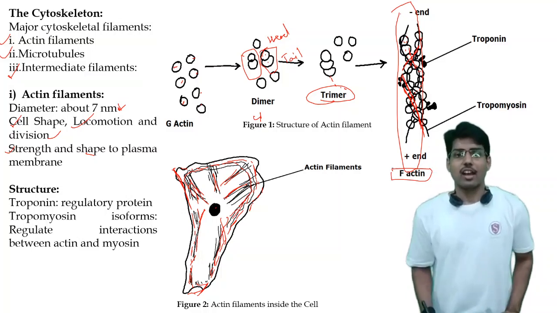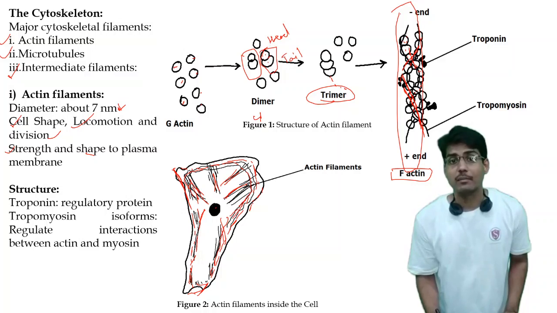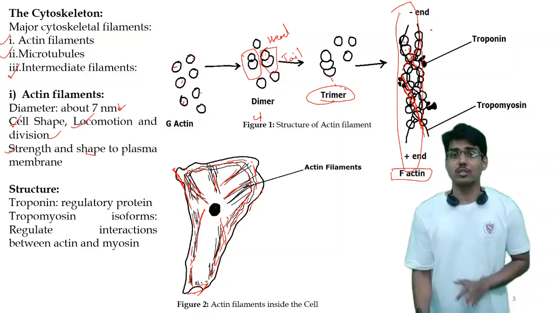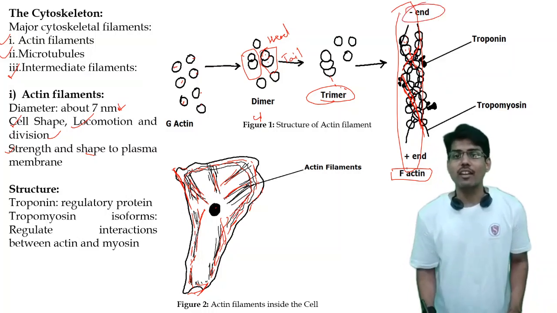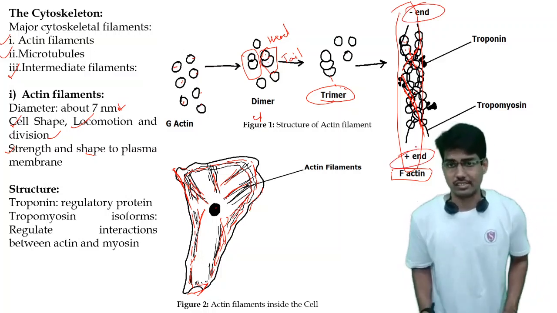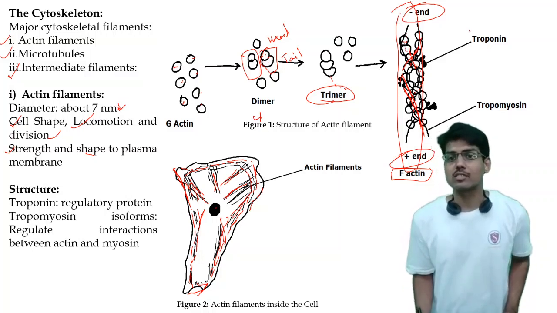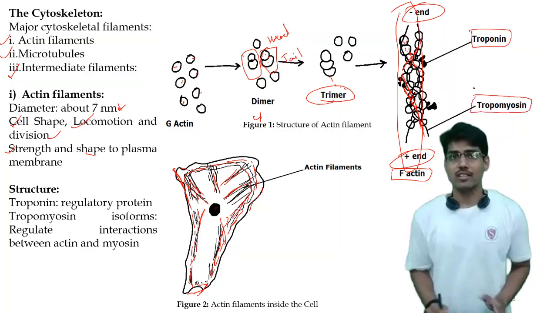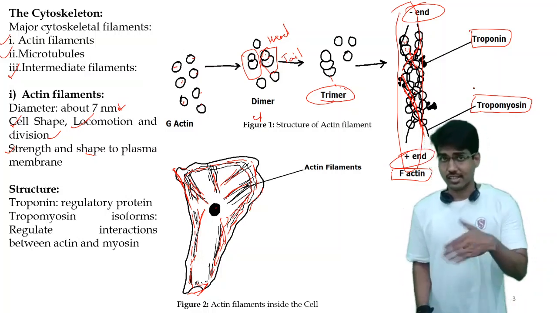F-actin. As these dimers have a head and tail part, this F-actin also has a head and tail part. So it is given a different annotation, the negative end and the positive end. Just remember this structural part, don't go into much detail. Along with these G units, the F-actin has some proteins also, troponin and tropomyosin. Right now we are studying the cytoskeleton only, and what these proteins are we will study in a separate lecture.